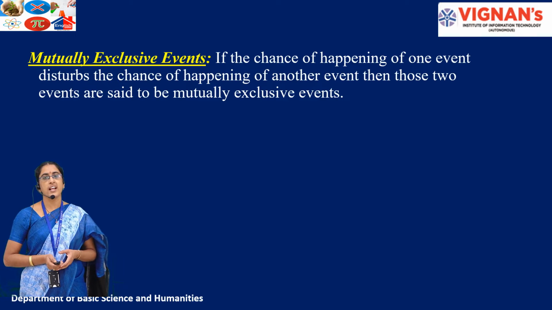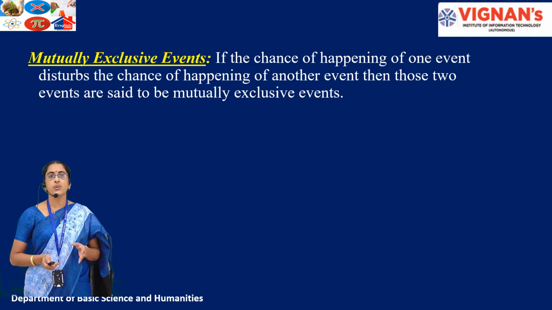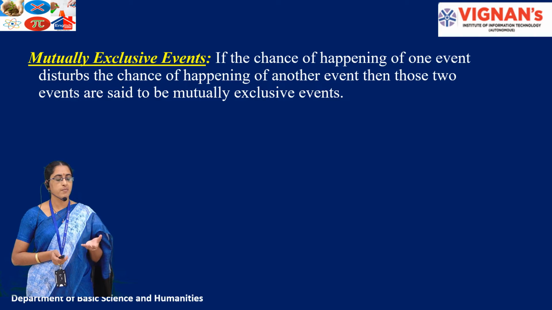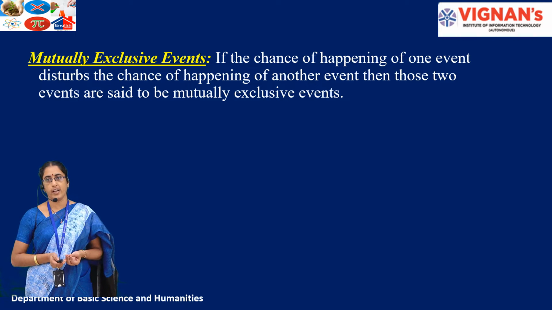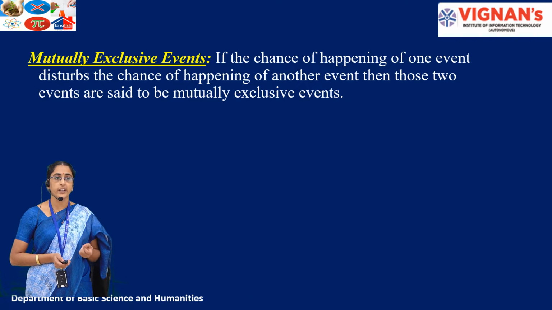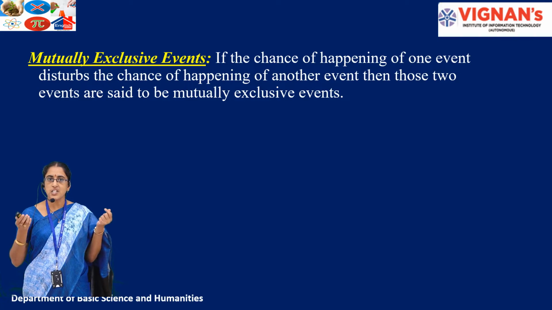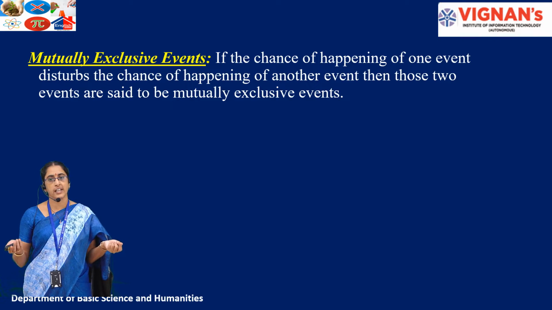By definition, it is when the chance of happening of one event disturbs the chance for the happening of another event here. Right? So if we consider that I'm just standing here and tossing a coin with one hand, definitely I will get head or tail. Suppose I am getting head, that automatically disturbs the chance for getting tail. But if I am tossing coins with these two hands, with this hand I get head and with this hand I get tail. That means nowhere are these two interrelated.